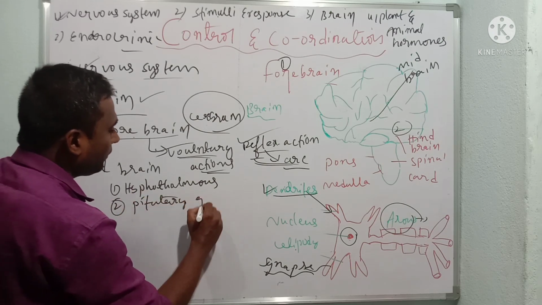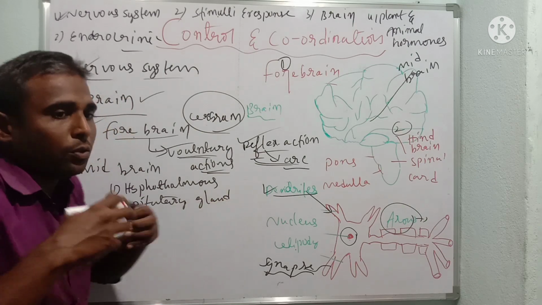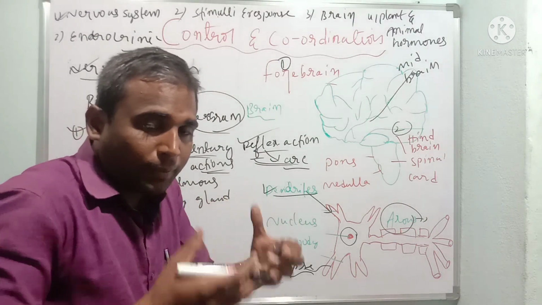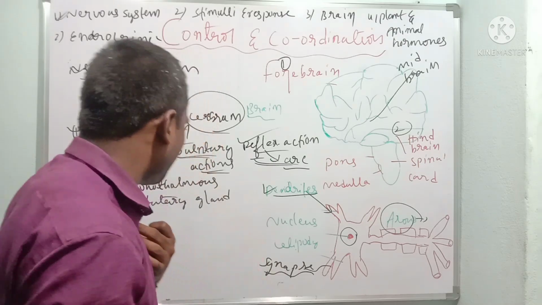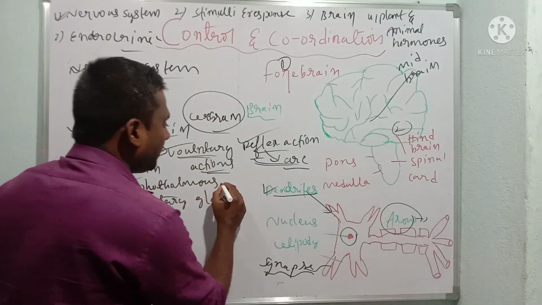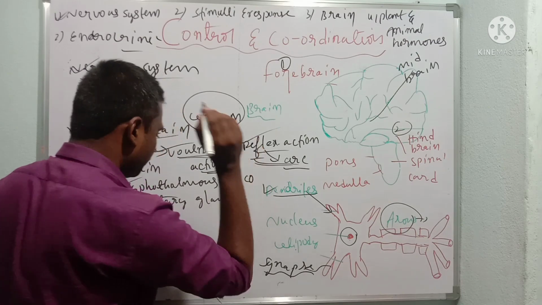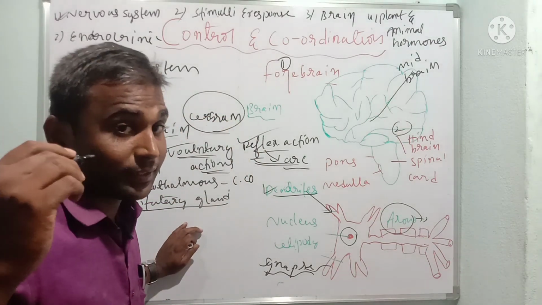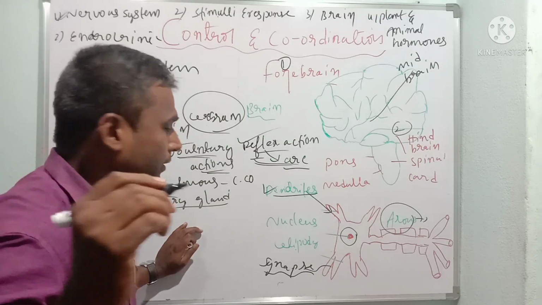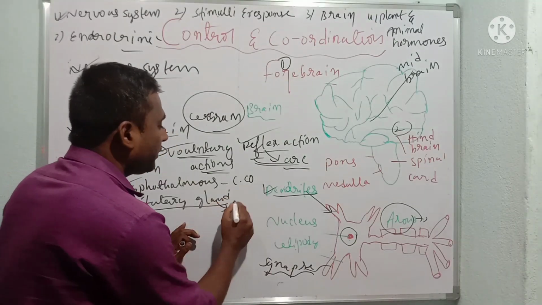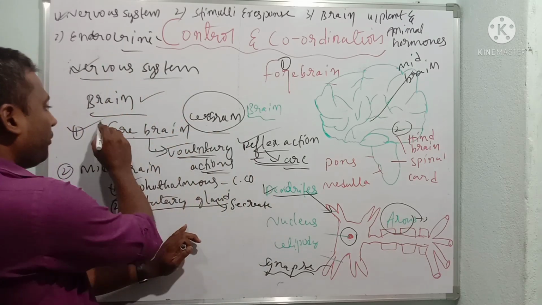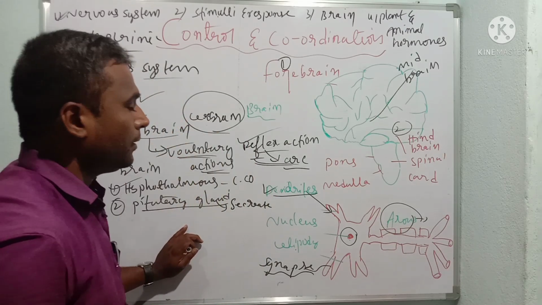Dear student, the chemical coordination, the secretion of chemicals, is due to the presence of the hypothalamus. This is chemical coordination. You know, the pituitary gland is called the master of all the glands. It is going to secrete hormones. This is all about the forebrain and midbrain.